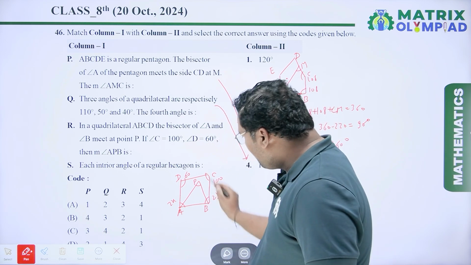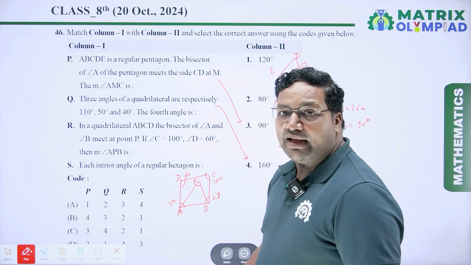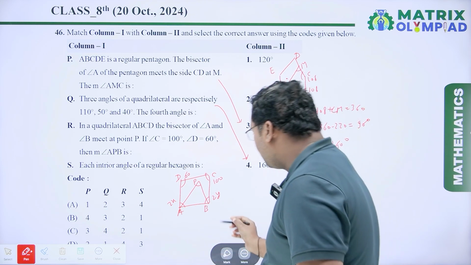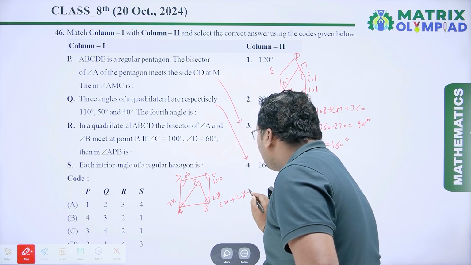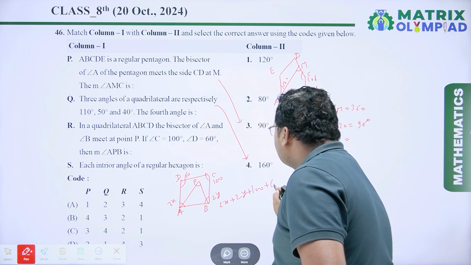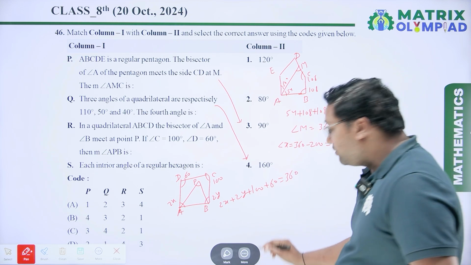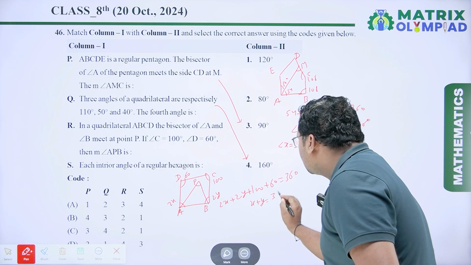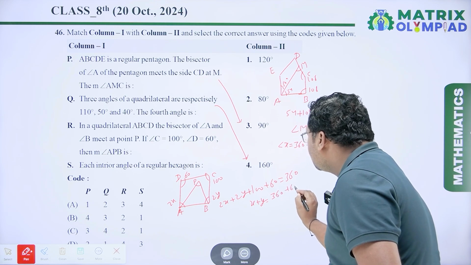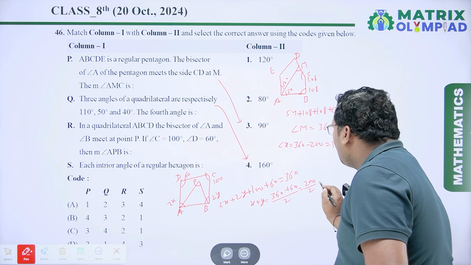We apply the quadrilateral property: 2x plus 2y plus 100 plus 60 is equal to 360 degrees. So x plus y is equal to (360 minus 160) upon 2, which is 200 upon 2, equal to